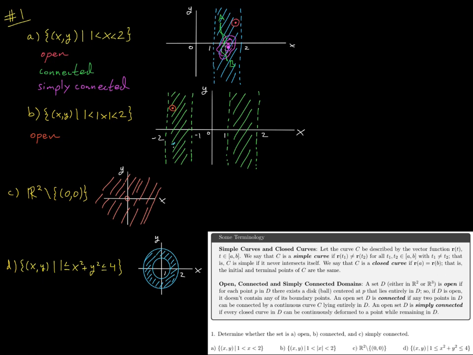Is the set connected? Well, now we have an issue because if I choose a point, say A in this left band and a point B in this right band, then any path that I use to connect A to B will pass out of the region. Okay, so this is not connected.